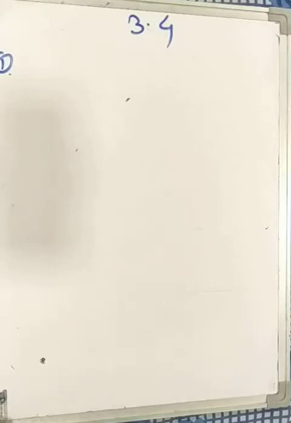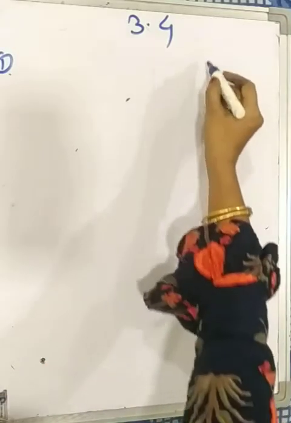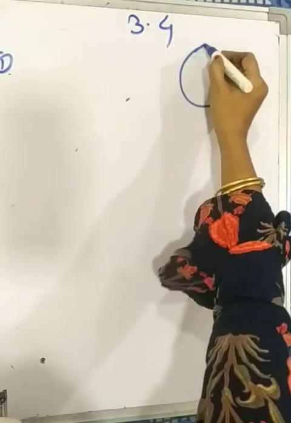Find angle AOB, angle ACB, arc AB and arc ACB. So this is the circle.